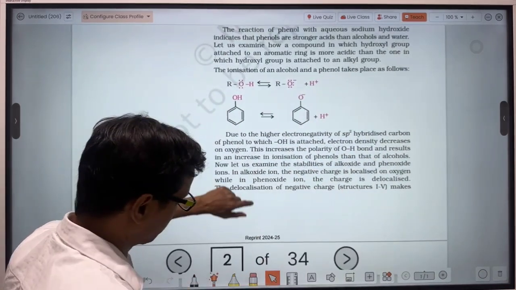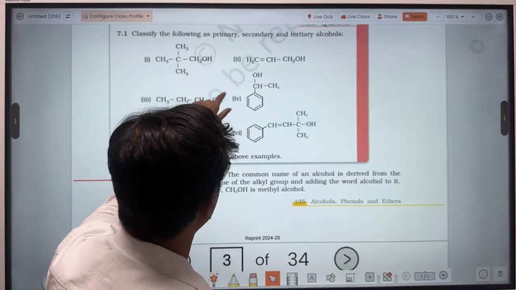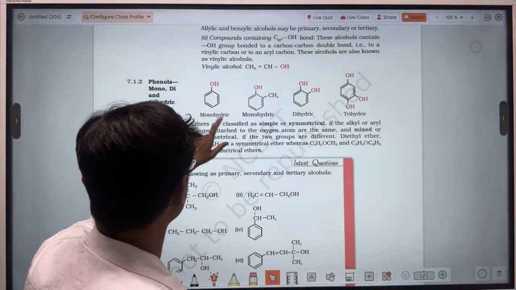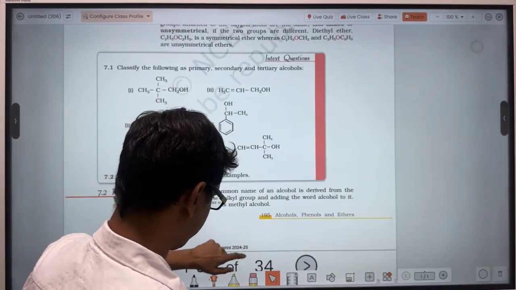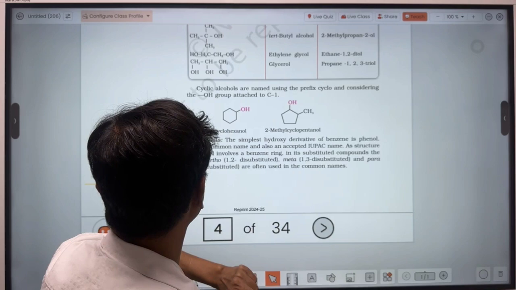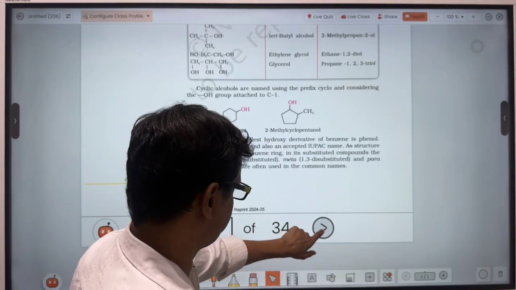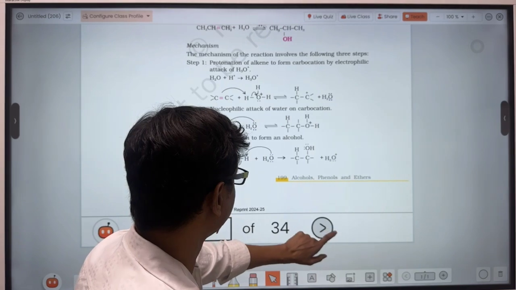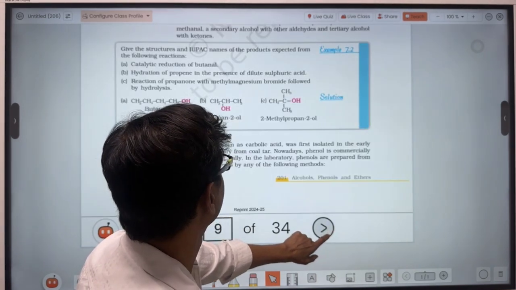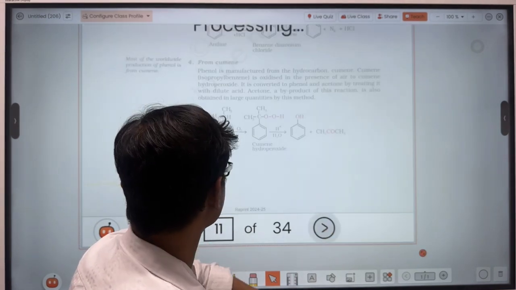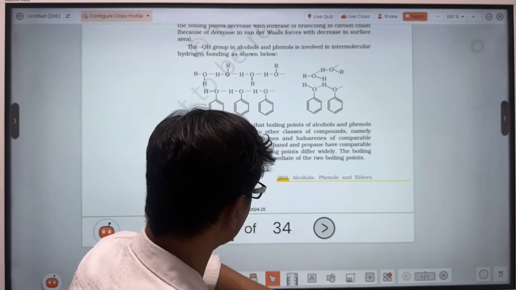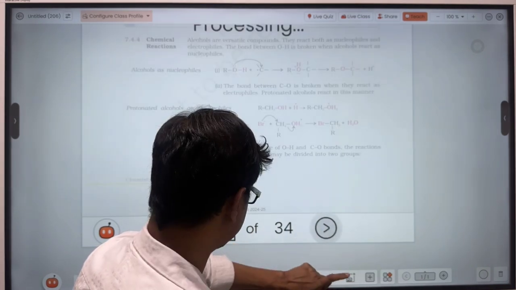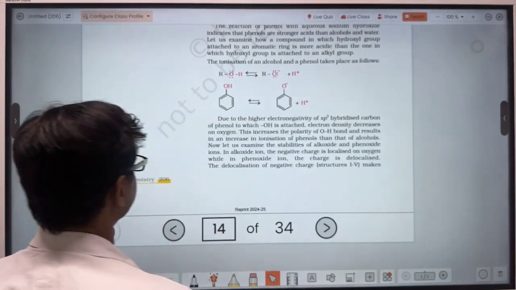Second reason is that phenoxide ion is stable. Why stable? Because the negative charge on the oxygen of the phenoxide ion gets delocalized, so it will be stable. But the alkoxide ion is not stable. Why? Let's see here, the second reason.